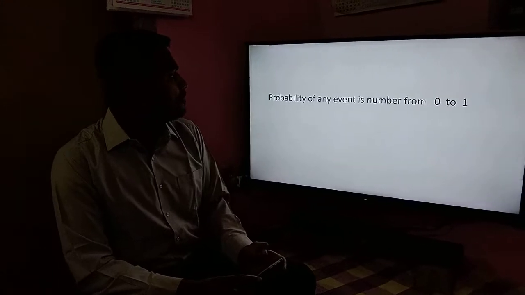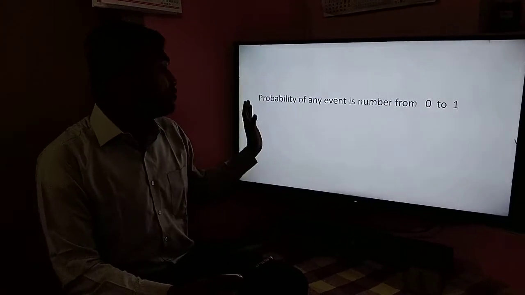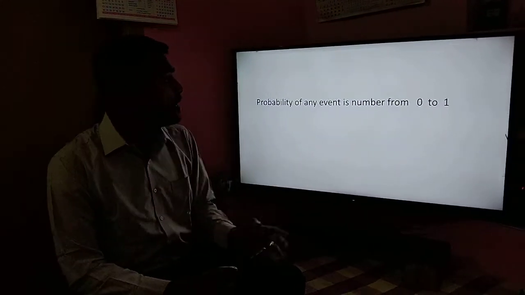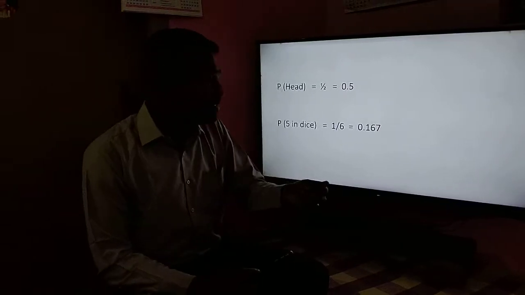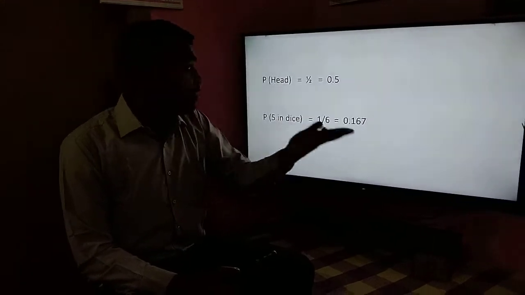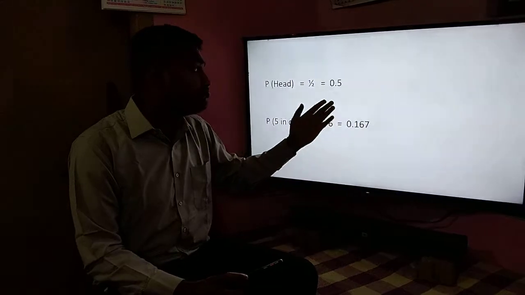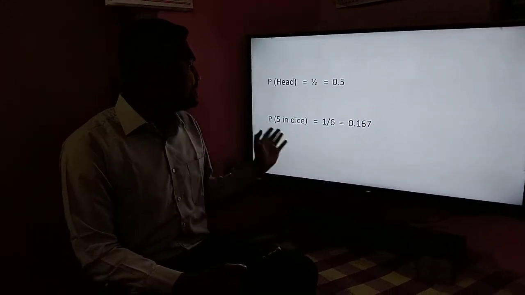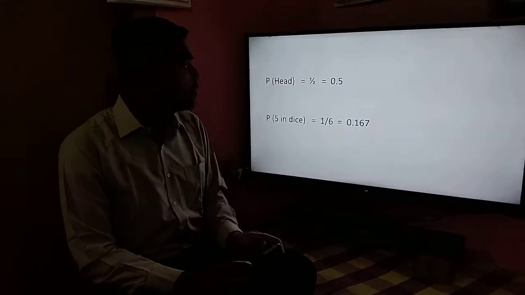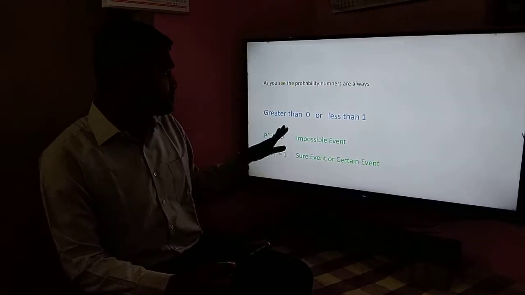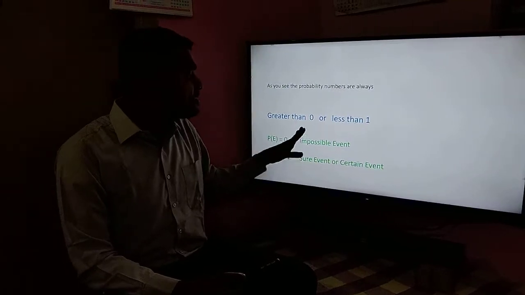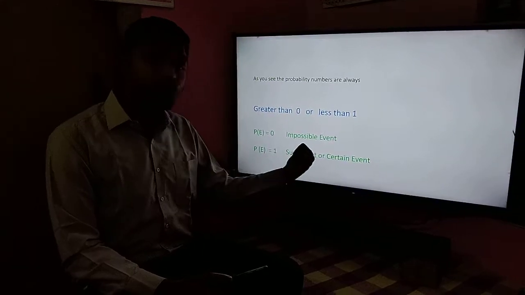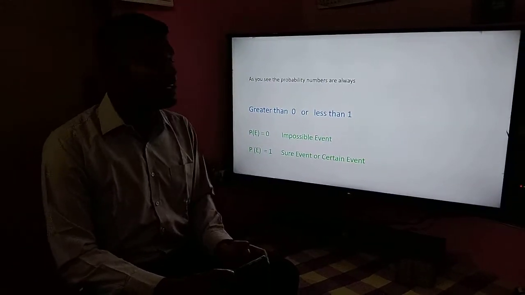The probability of any event is a number from 0 to 1. When you are tossing a coin, it is 0.5, which is greater than 0 and less than 1. When you are rolling a die, the chance of getting a 5 is 0.167. So the probability is always between 0 and 1. Once again, when it is 0, it is an impossible event. When it is 1, it is a certain event.